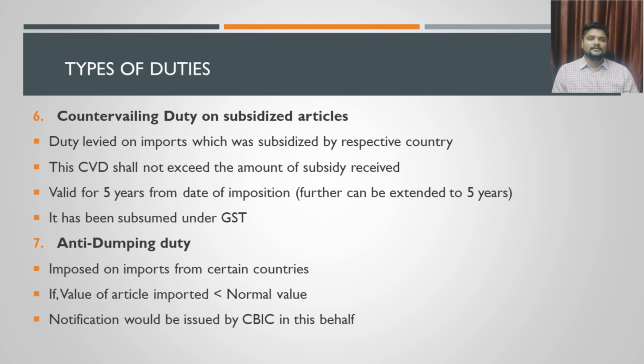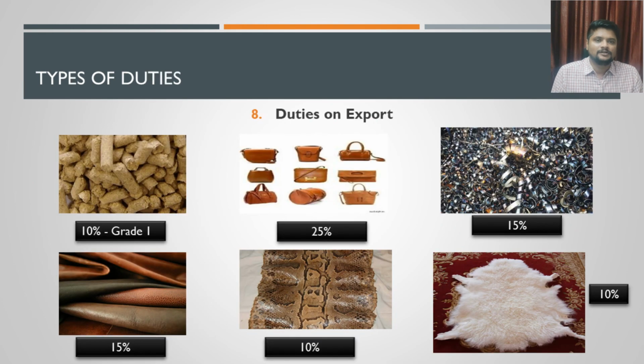On this aspect, the CBIC will issue separate notifications. If there is any notification issued by CBIC, then anti-dumping duty has to be levied on that particular product which is getting imported. So these are all the 7 types of duties which we discussed under the import duties category. Now we will quickly discuss the category of export duties.